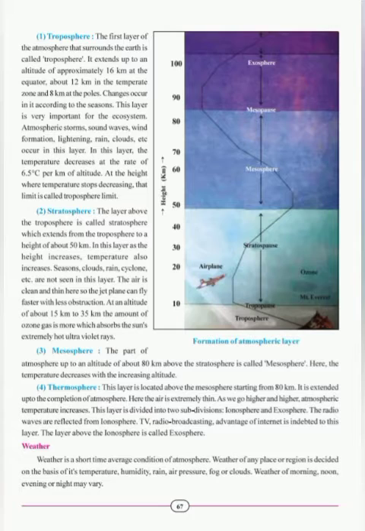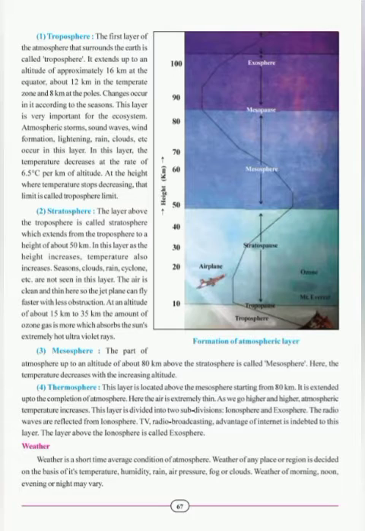And the layer above the ionosphere is called exosphere. Weather. Weather is a short time average condition of atmosphere. Weather of any place or region is decided on the basis of its temperature, humidity, rain, air pressure, fog or clouds. Weather of morning, noon, evening or night may vary.